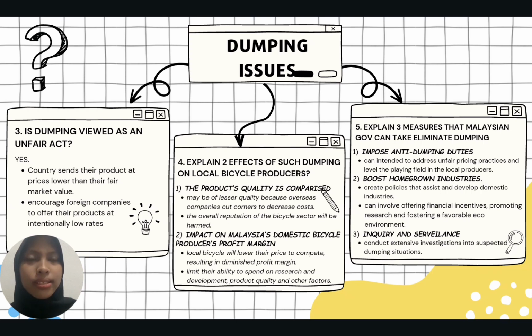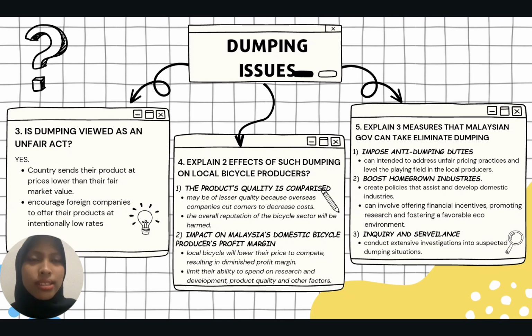For the third question, is dumping an unfair act? The answer is yes, because the country sends their commodity to another country with a lower price than their fair market value. The uneven playing field encourages foreign companies to offer their product internationally at a low rate.